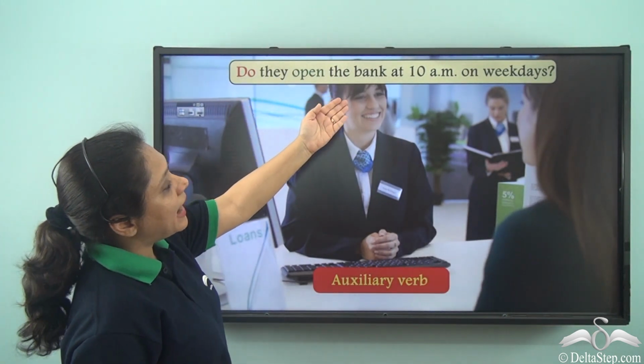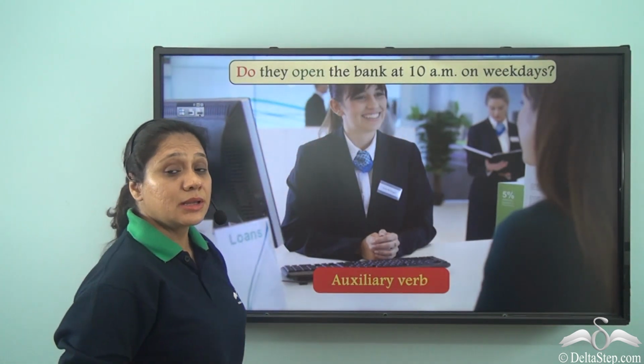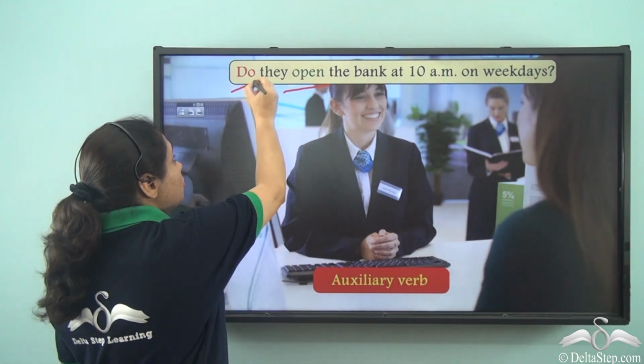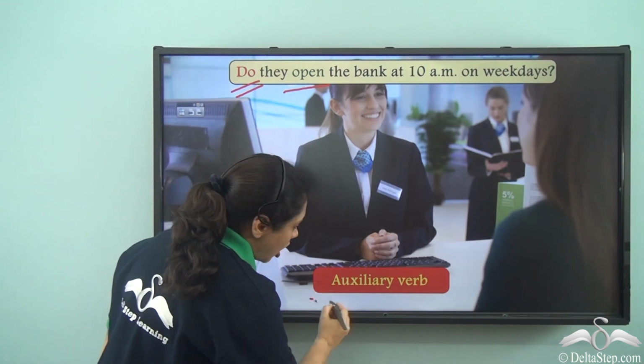Do they open the bank at 10 a.m. on weekdays? Now in this sentence, open is the main verb and do has been used as the auxiliary verb.